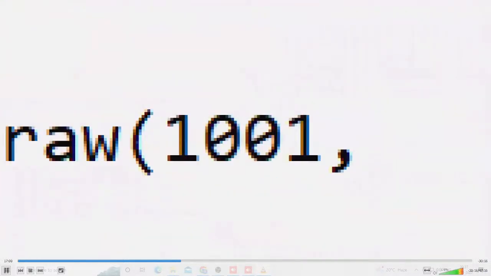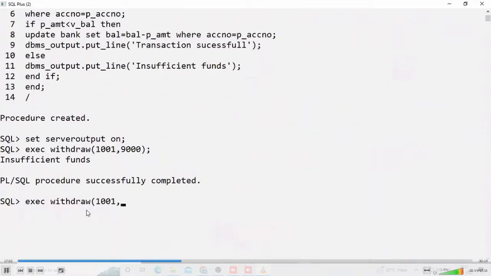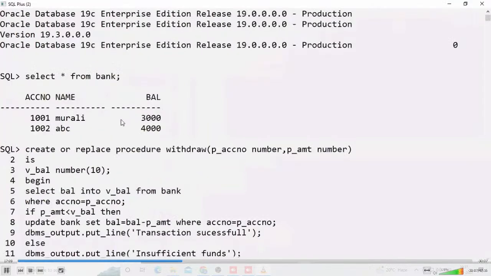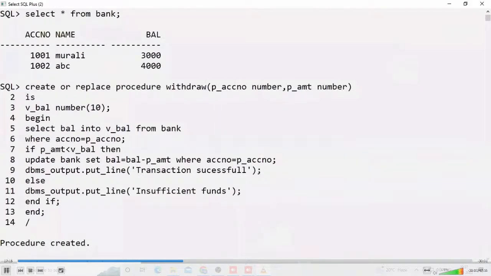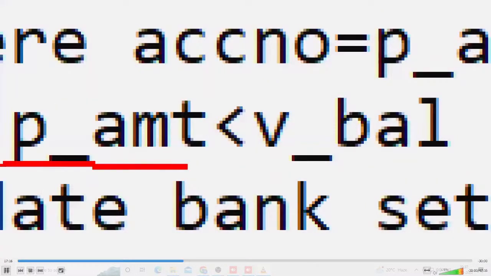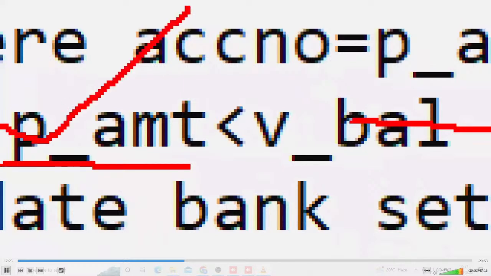Okay, so now here, the procedure. Now I try to withdraw 2000 rupees. Possible? Possible. Why? Because my balance is 3000, and I try to withdraw only 2000. So whenever your passed amount is less than the available balance, in this case 3000, here 2000 is less than 3000.